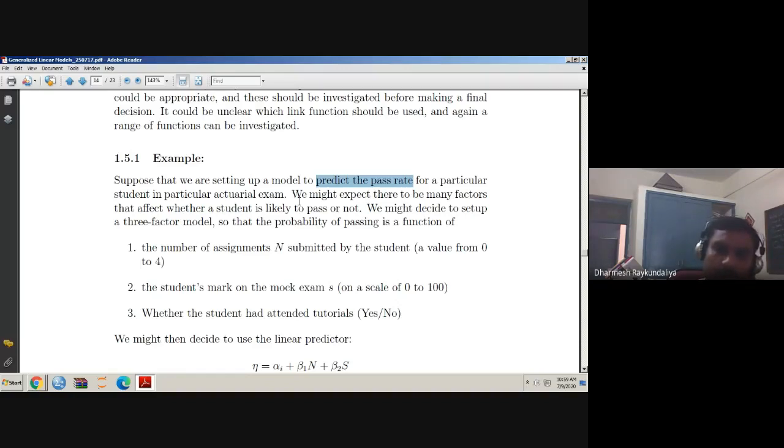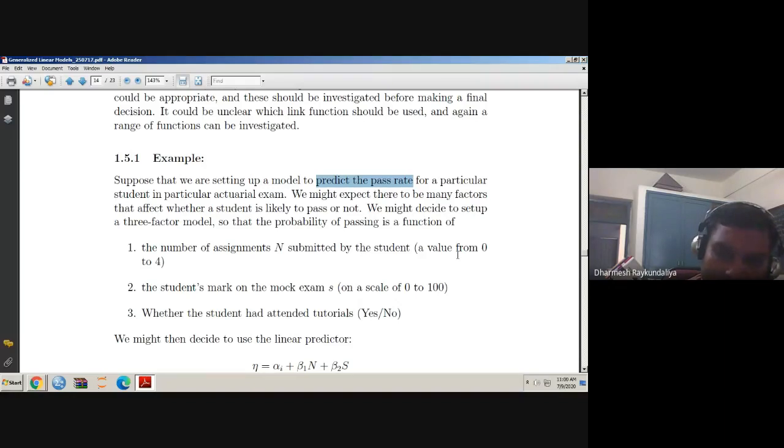Ultimately, the education system approach is that the student should learn. Students should get something new, and students should develop more today compared to yesterday. So here the education scientist has suggested there are three highly important factors. The first is the number of assignments, which we call a random variable capital N, submitted by the students.